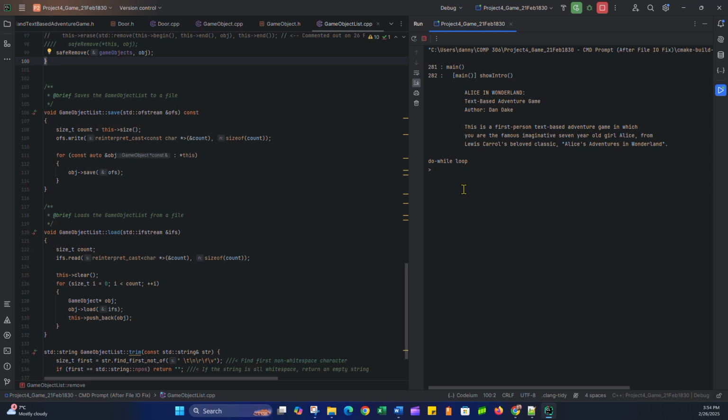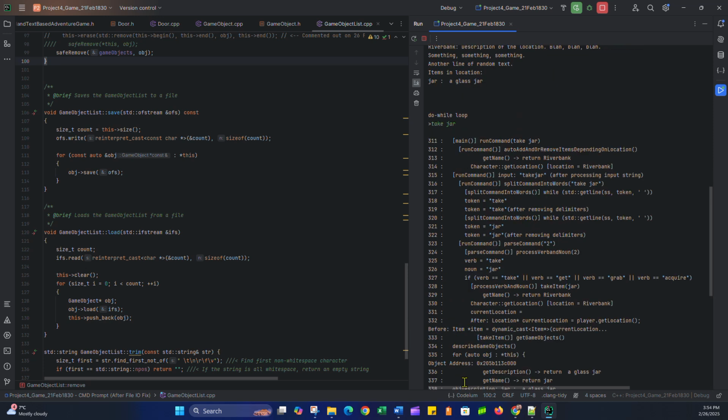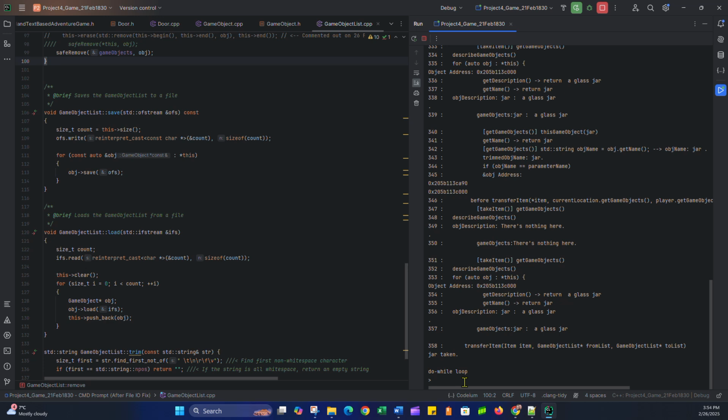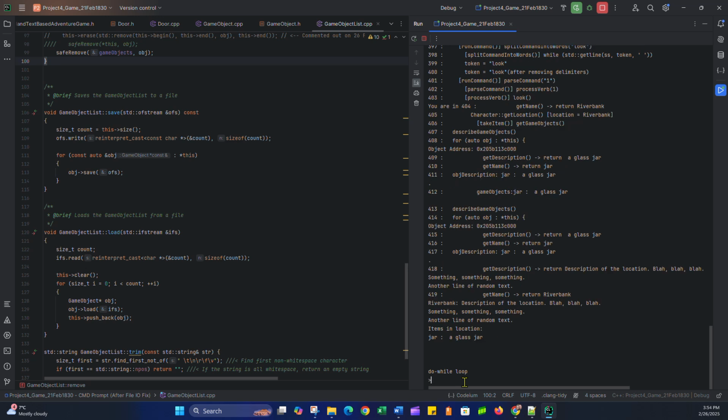so the code's up. There's a jar here. I can look. You can see there's clearly a jar in this location. So if I take jar, great, jar's taken. But if I drop jar, it tells me I don't have a jar. And if I look, it makes sense I don't have a jar because the jar is still in the location.